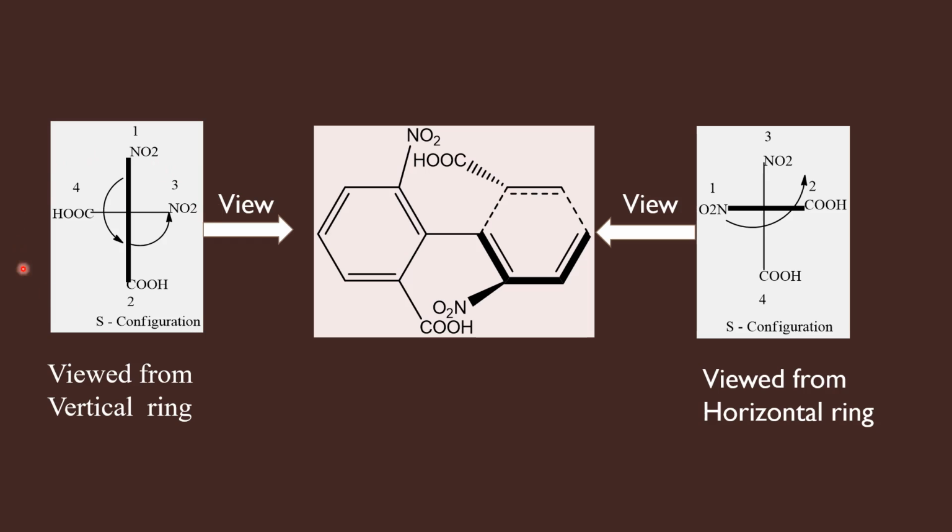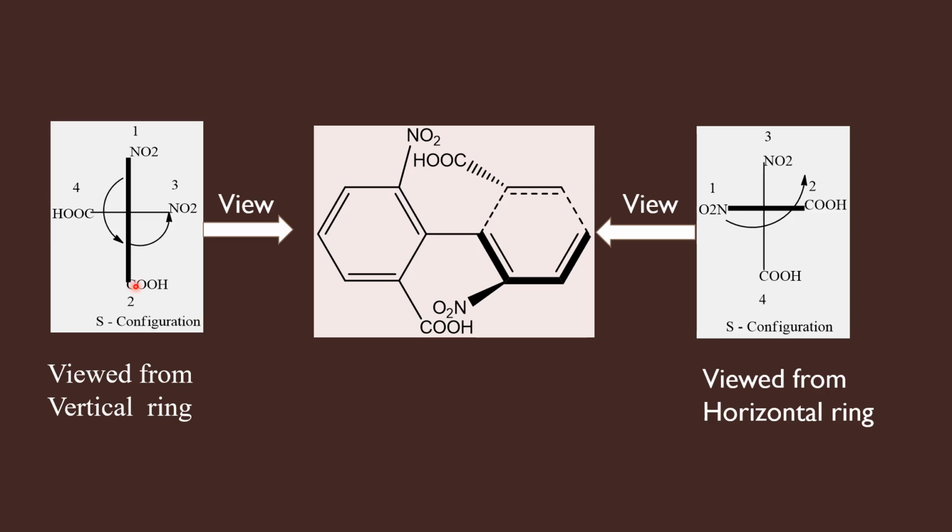And after placing all these groups, we should assign priority numbers for these groups. While assigning priority numbers, here we have to follow a different procedure. That is, if I am viewing the molecule by standing near the vertical ring, then I have to assign priority numbers for the vertical groups first.